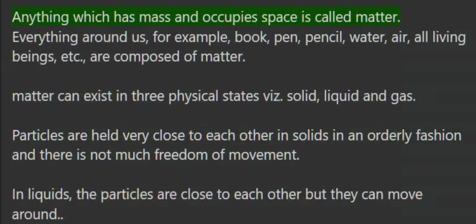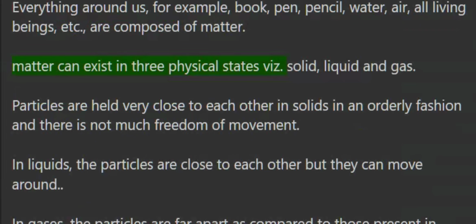Anything which has mass and occupies space is called matter. Everything around us, for example, book, pen, pencil, water, air, all living beings, etc., are composed of matter. Matter can exist in three physical states, viz.